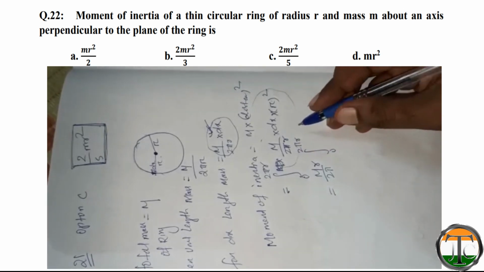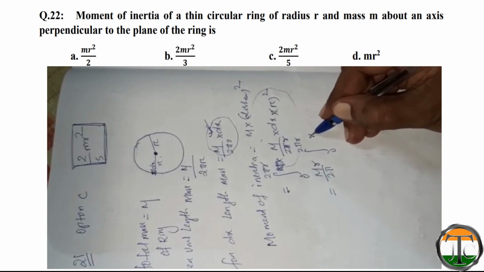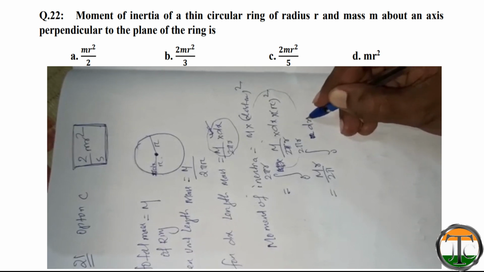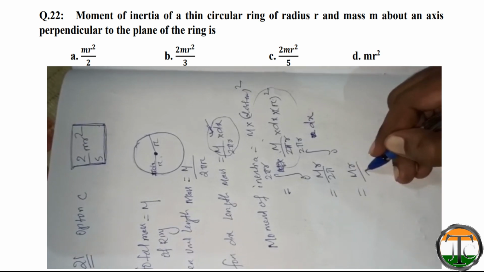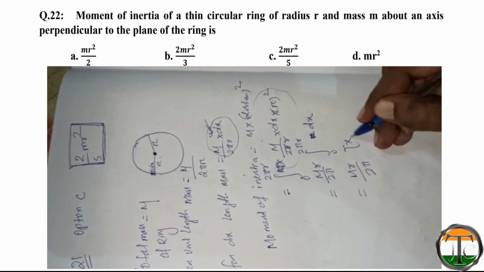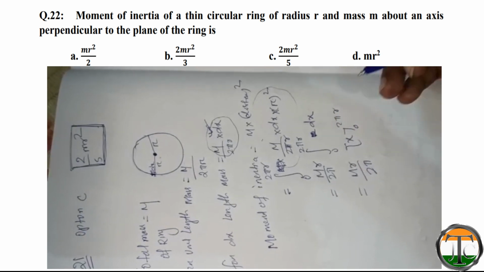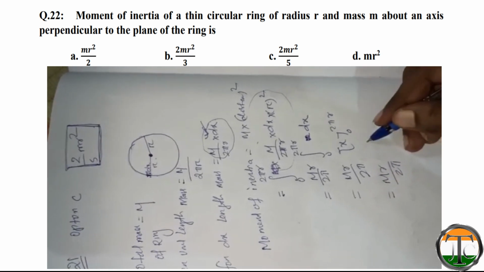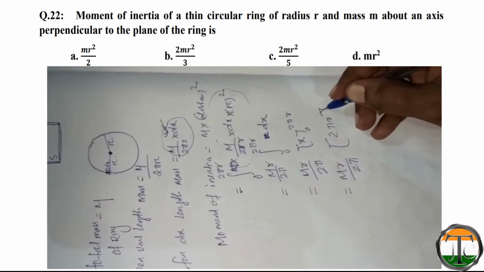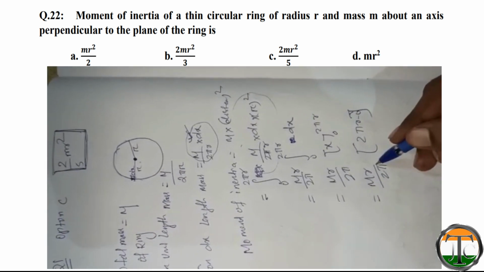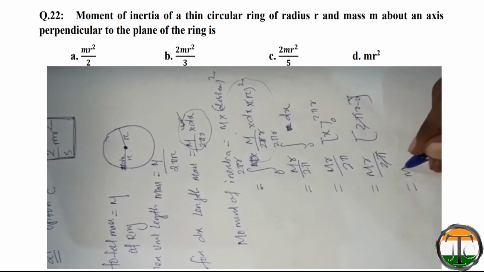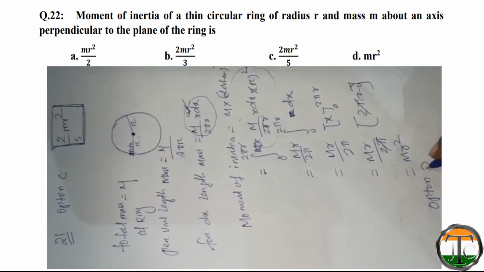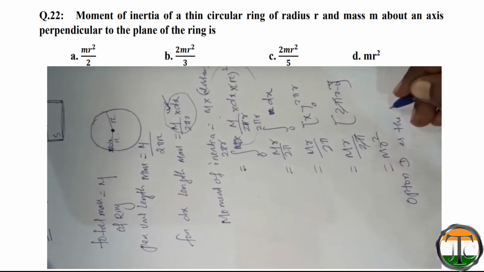When we integrate dx, it will give x. When we put the value 2 pi r minus 0, then 2 pi gets cancelled, and we get m r square. So option D is the correct answer.